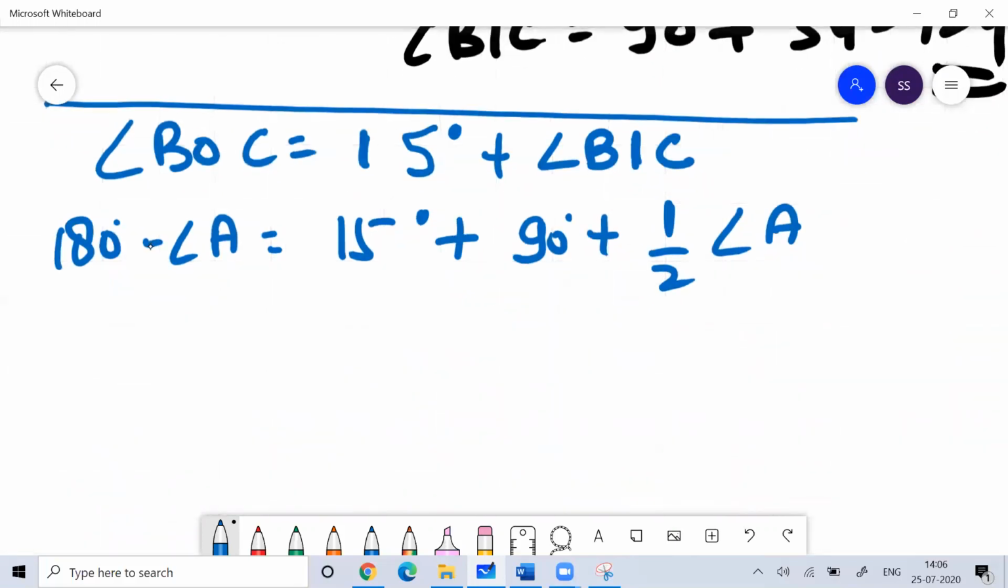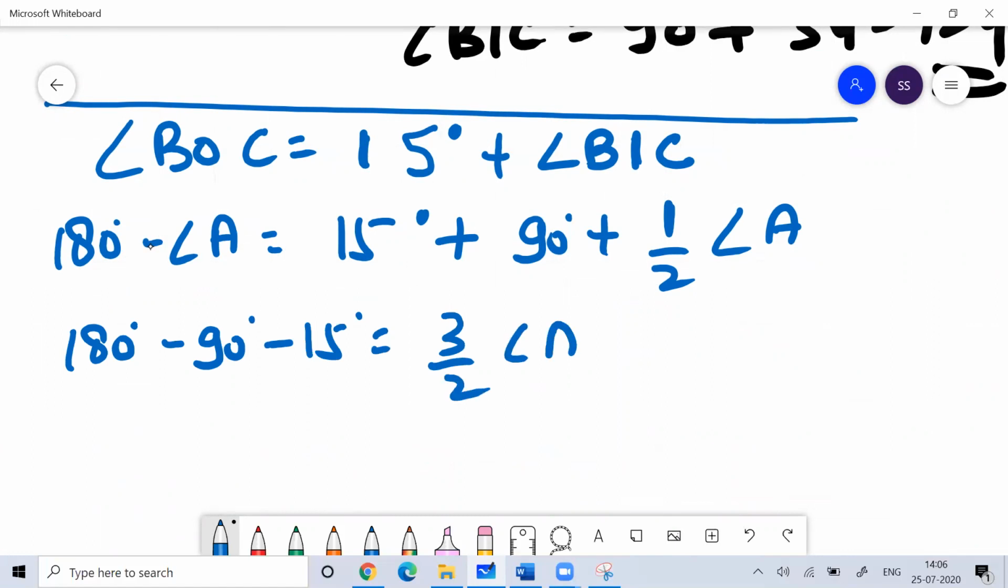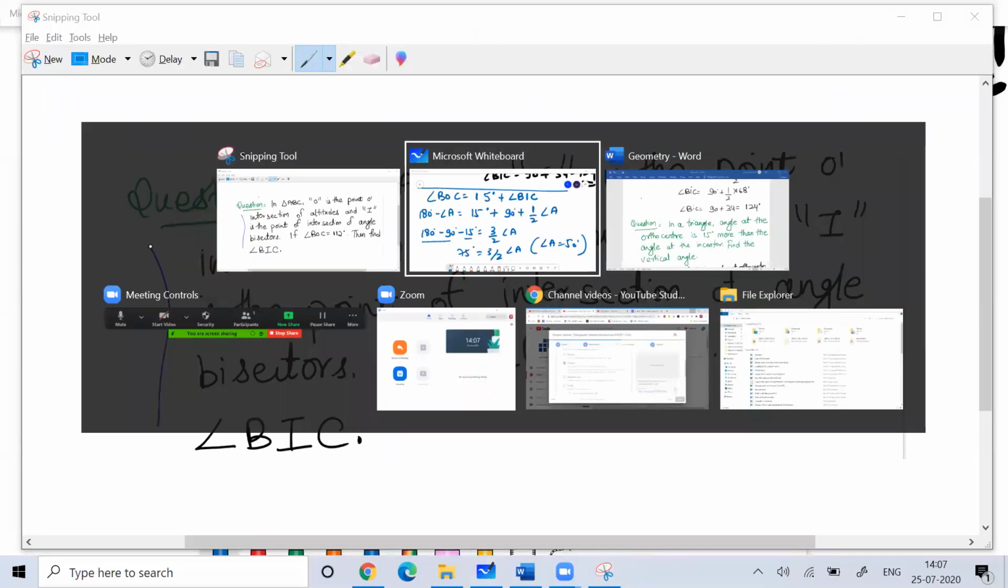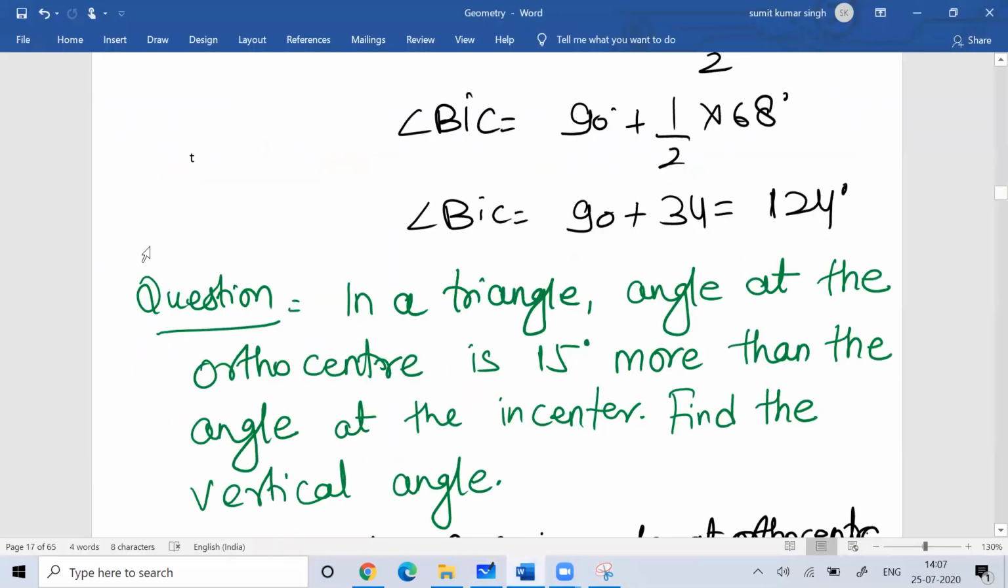Just simply substitute everything. So you can write this as 180 minus 90 minus 15 is equal to 3 by 2 of angle A. So this is 90 minus 15, 75, equals 3 by 2 of angle A. So the value of angle A would be 50 degrees.